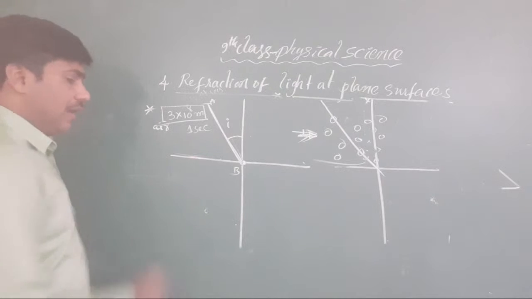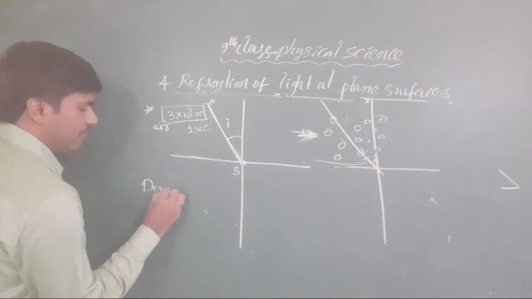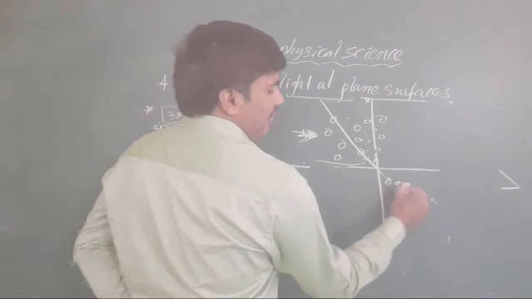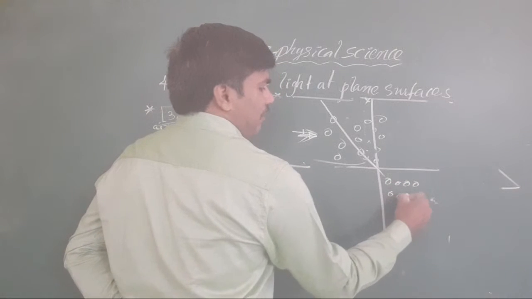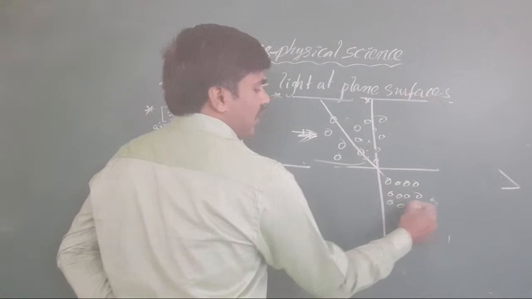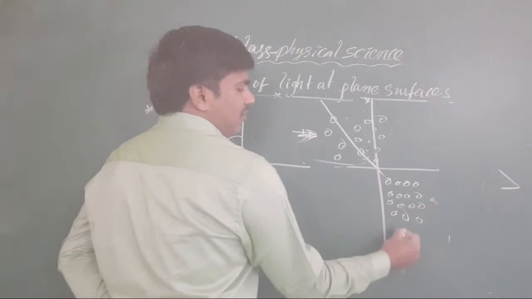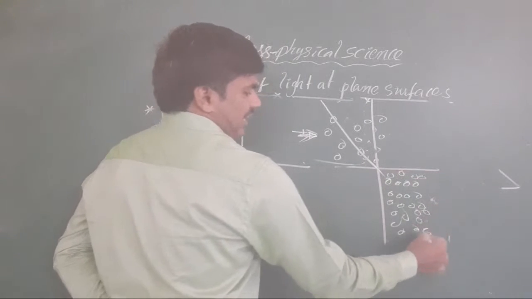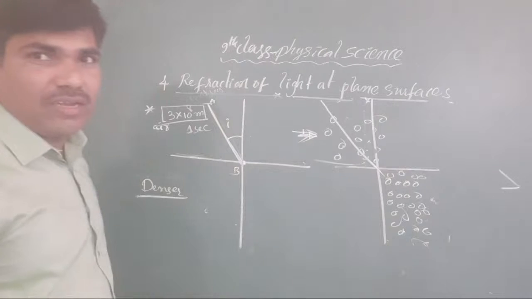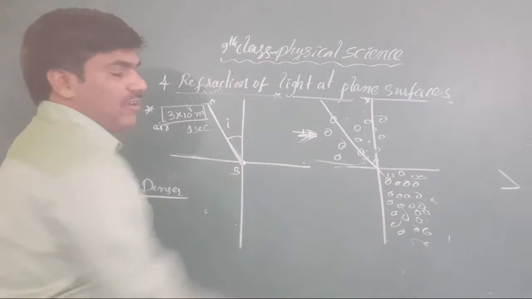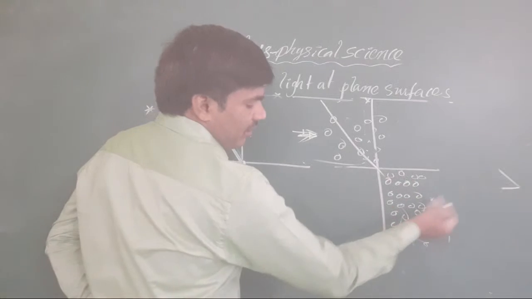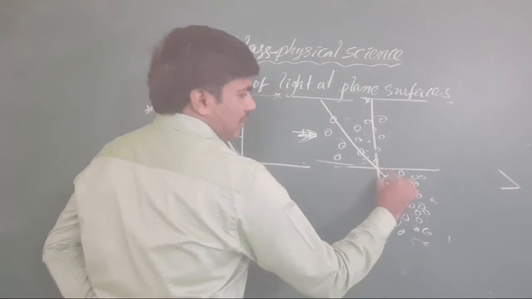You know very well. Now come to our denser medium. In the denser medium, the number of particles becomes more than in air. These particles are arranged inside it, so there is a disturbance. It is like non-traffic versus traffic. We already discussed it. But what is going on? Why does it come near to the normal?